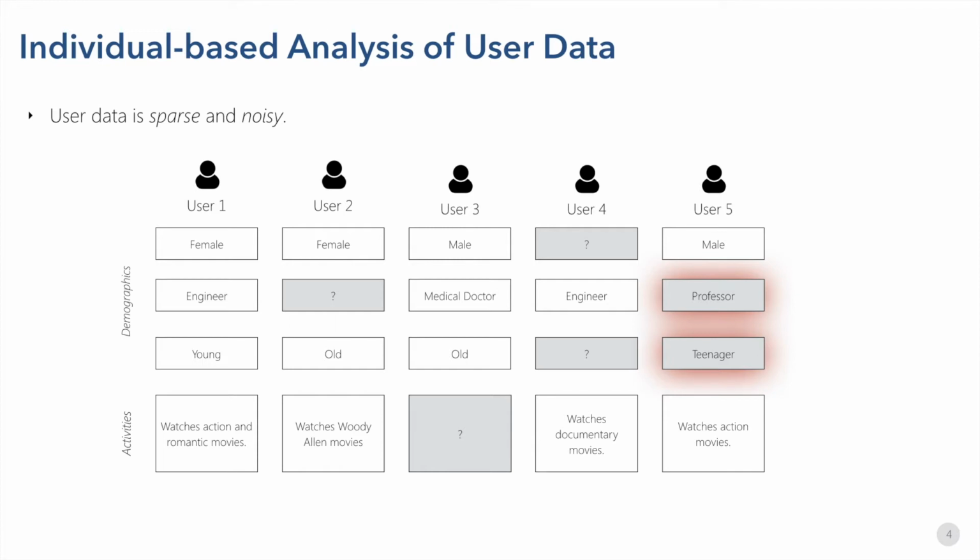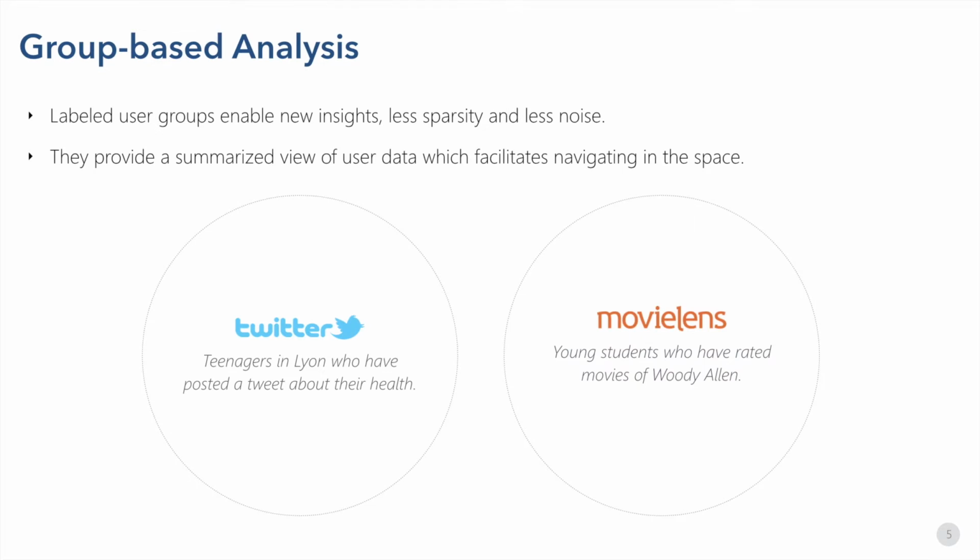To tackle those inefficiencies, group-based analysis of user data has been proposed in the literature, which provides a summarized view of user space. Labeled user groups enable new insights, less sparsity, and less noise. All group members share common demographics and actions that describe the group.